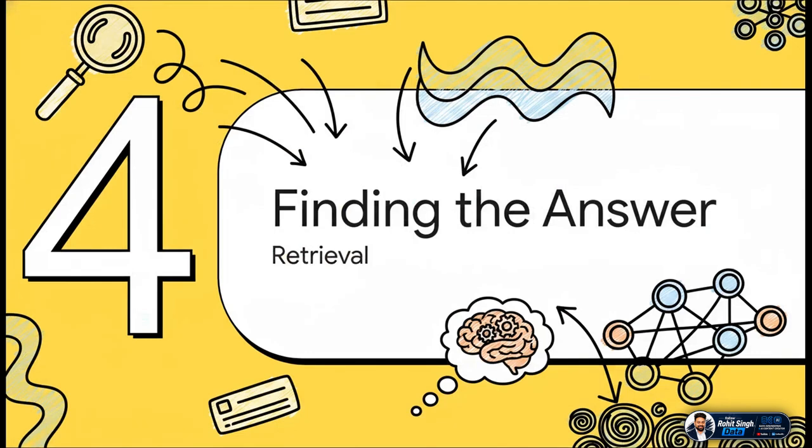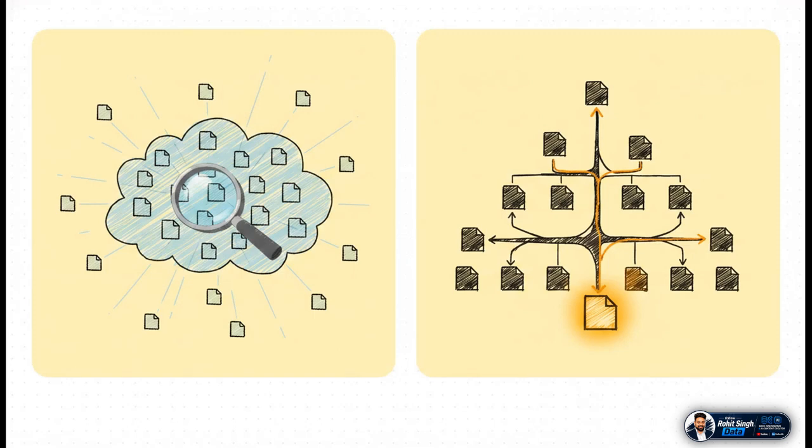Okay, so that's indexing. But what about actually finding the answer? This fundamental difference in how we index totally changes the retrieval game. This is where that reasoning part really starts to shine. You see, traditional RAG is all about a mathematical search for similarity. It's asking which one of these random chunks sounds the most like the question. But tree RAG performs a logical traversal. It asks a much smarter question: given the structure of this document, where is the answer most likely to be?